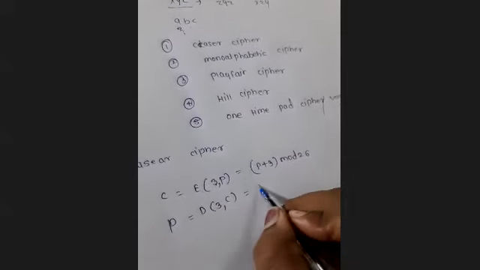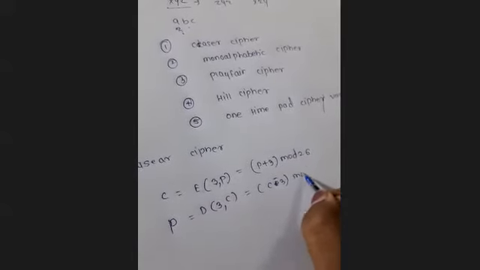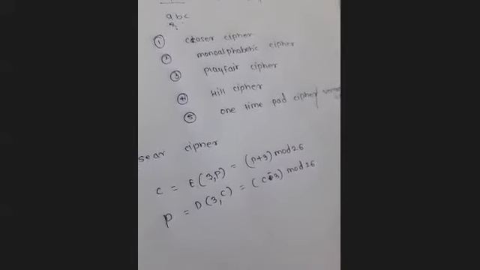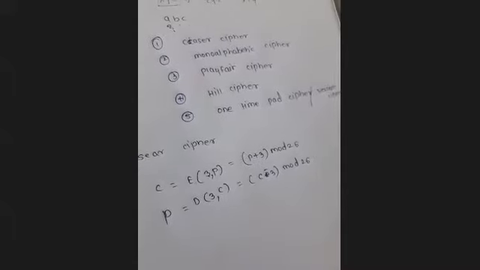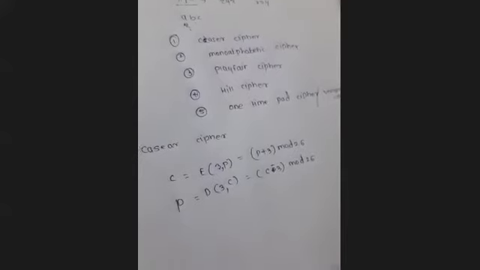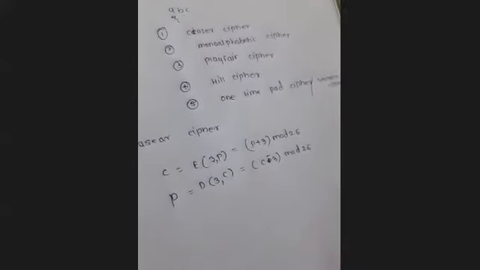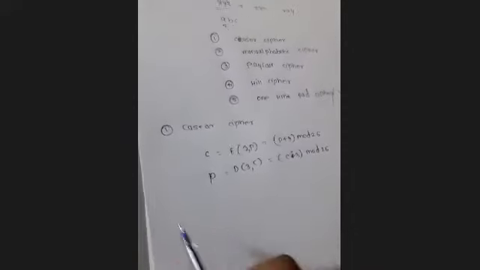And for decryption, it is ciphertext minus 3 mod 26. So this is the simple formula to use for the Caesar cipher. By using this formula, we can convert the plain text into the ciphertext. Now how can it be done?